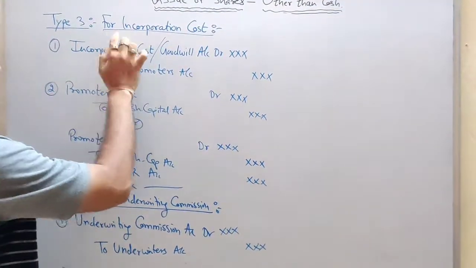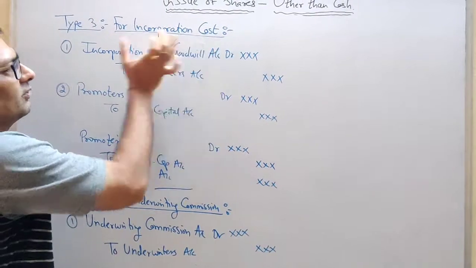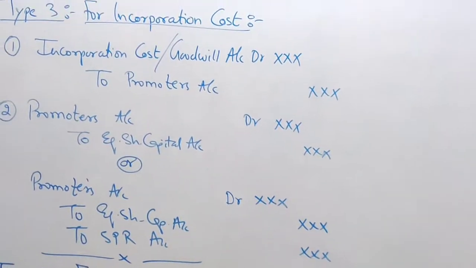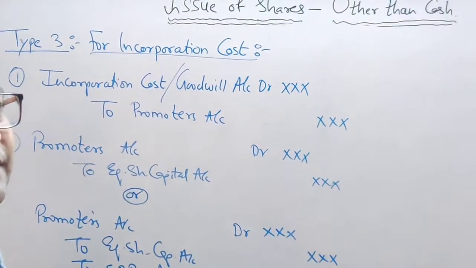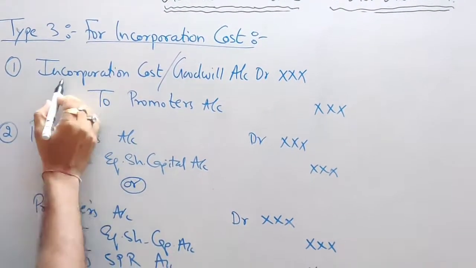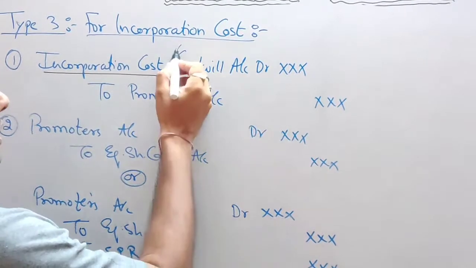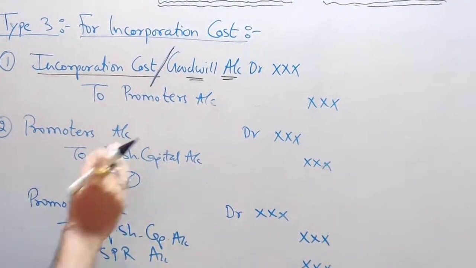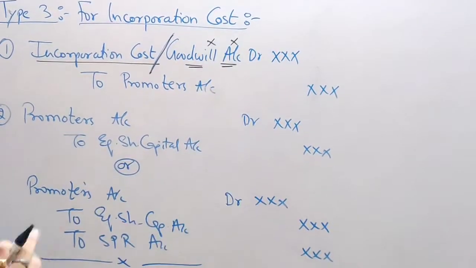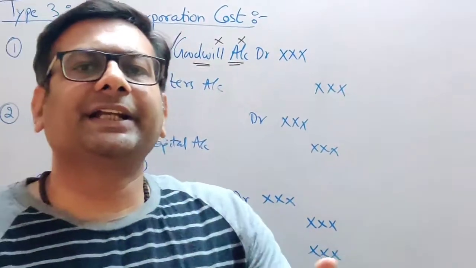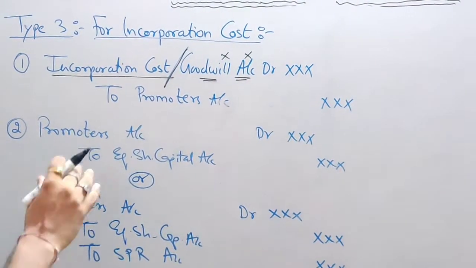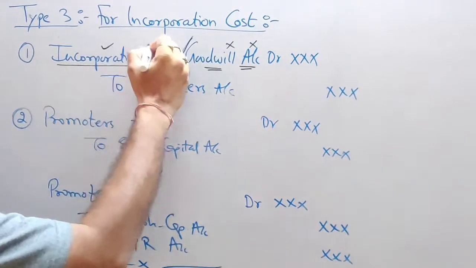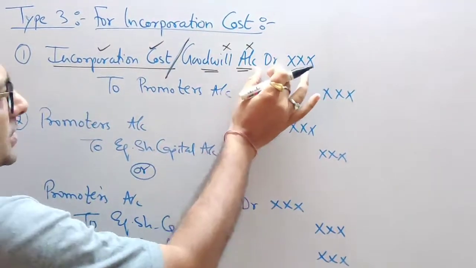So this is what I explained to you, incorporation cost. It is also called formation expense. Since it is an expense, what effect to give, students? As per our accounting rule, debit all expenses and losses. So you are going to debit the incorporation cost account, or you can also write it as goodwill account. I don't prefer to write this account, but since you have an alternative to record the entry, you can also write goodwill account if you want to, but I prefer you write this account, students, incorporation cost account debit.